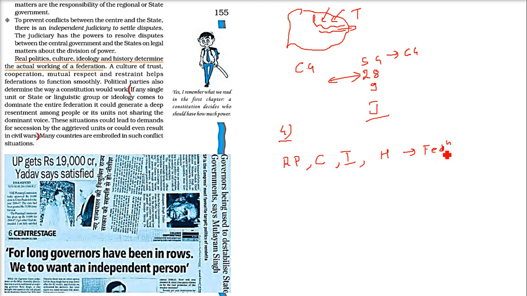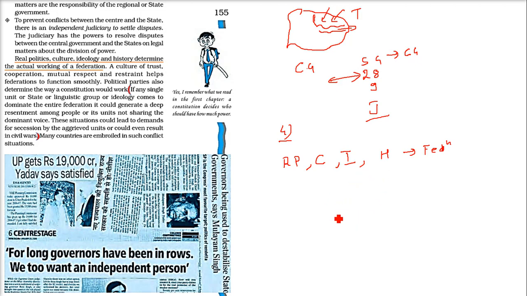That is why I am saying the federal system of Canada cannot be equated to the federal system of India. If any single unit or a state or a linguistic group or ideology comes to dominate the entire federation, it could generate a deep resentment among people or units not sharing the dominant voice. This situation could lead to demands for secession by the aggrieved units or could even result in civil wars.